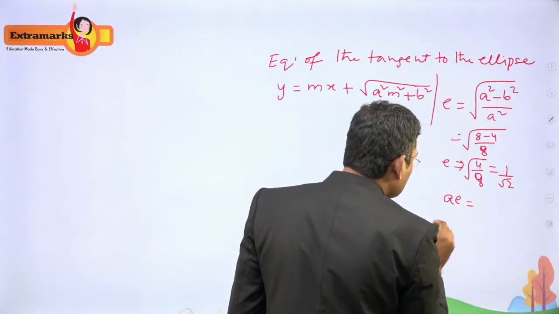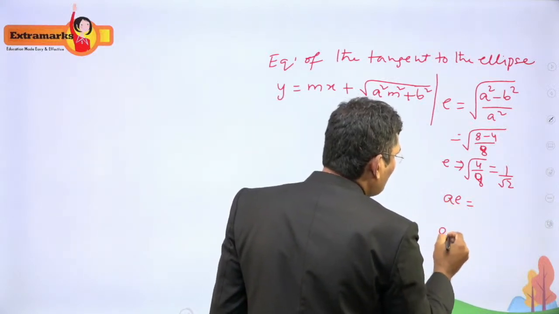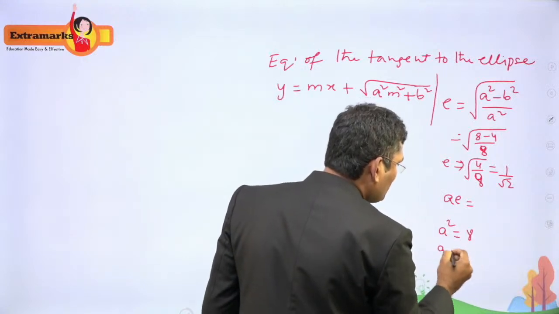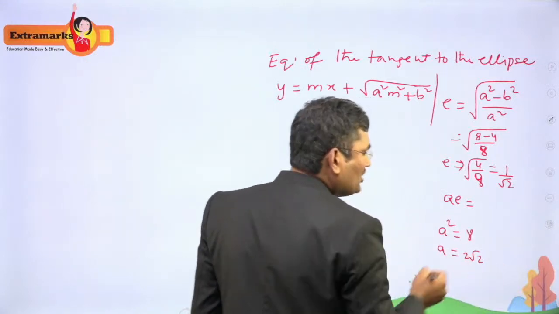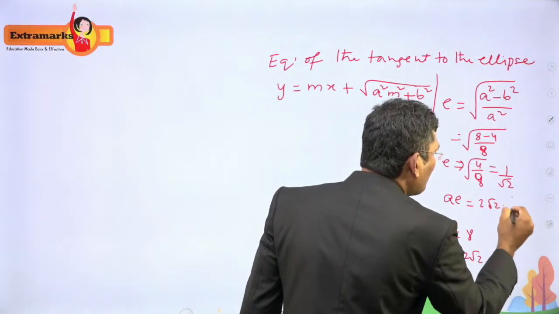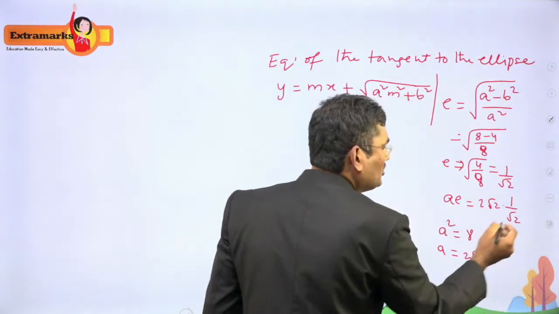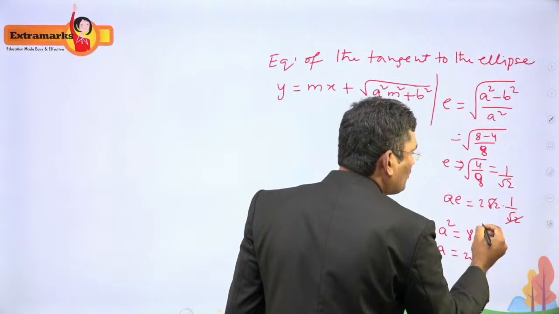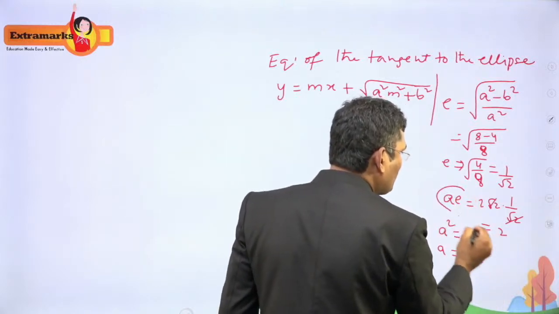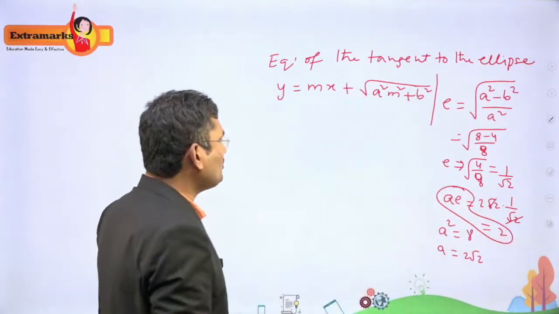Right, a square is equal to 8. If a square is equal to 8, then a is equal to 2 root 2. So 2 root 2 into 1 by root 2, that is the e value, so root 2 gets cancelled. AE is equal to 2. Right, AE value is equal to 2.